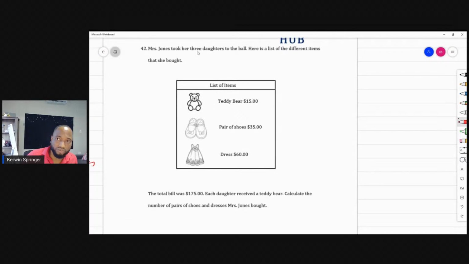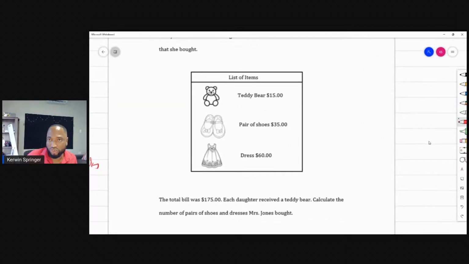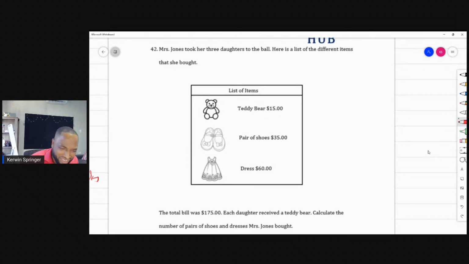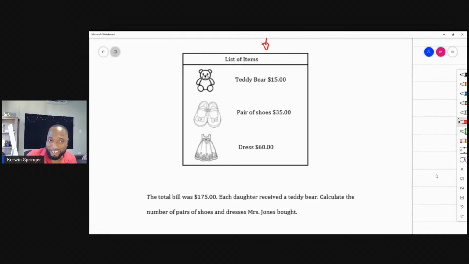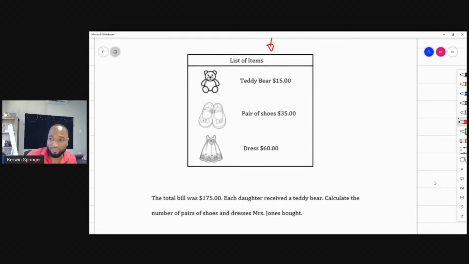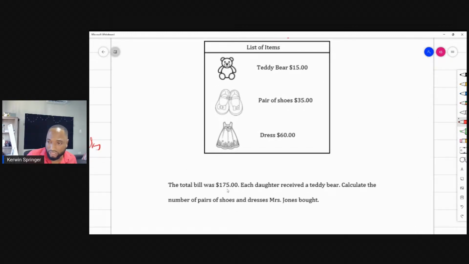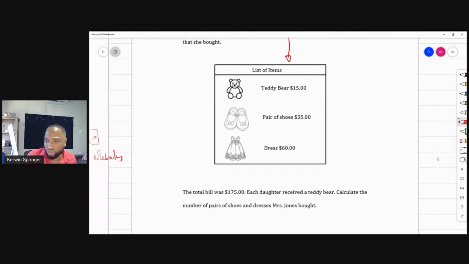Mrs. Jones took her 3 daughters to the ball. When they type Y in the chat, they just mean yes. Here's a list of the different items that she bought. All right, Mrs. Jones, what? She's buying these things at the ball? Anyhow, let me not question any logic. Teddy bear, $15. Pair of shoes, $35. Dress, $60. What kind of ball is this? The total bill was $175. Each daughter received a teddy bear. Calculate the number of pairs of shoes and dresses Mrs. Jones bought.